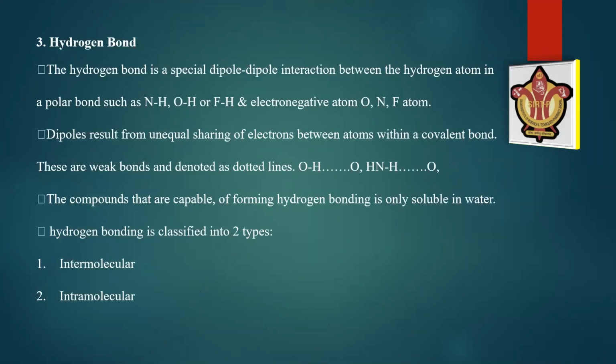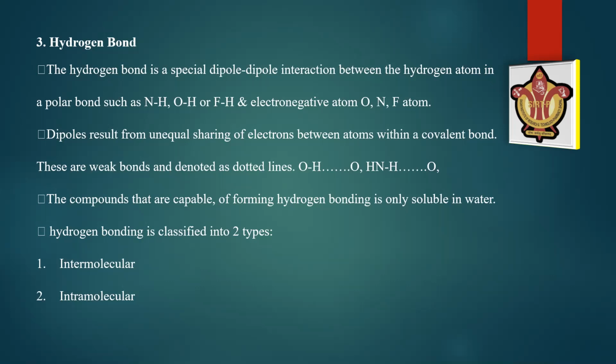Hydrogen bond. The hydrogen bond is a special dipole interaction between a hydrogen atom in a polar bond, such as with nitrogen or oxygen, and an electronegative atom such as oxygen, nitrogen, or fluorine. Dipoles result from unequal sharing of electrons between atoms within a covalent bond. These are weak bonds and are denoted by dotted lines, such as OH bond and nitrogen-hydrogen bond. Compounds capable of forming hydrogen bonding are soluble in water. If a compound has more hydrogen bonds, then the compound will be more water soluble.